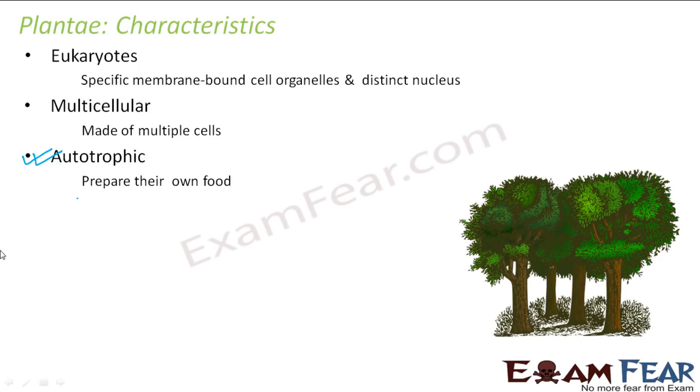Well, we are not going to discuss the detail of photosynthesis right now. What I'm trying to say here is they can prepare their own food, and that not only helps the organisms under the plant kingdom, it also helps all other organisms. Because all other organisms who cannot prepare their own food depend on these plants for their food. So being autotrophic, they not only provide nutrition to themselves, but also provide nutrition to all other organisms.